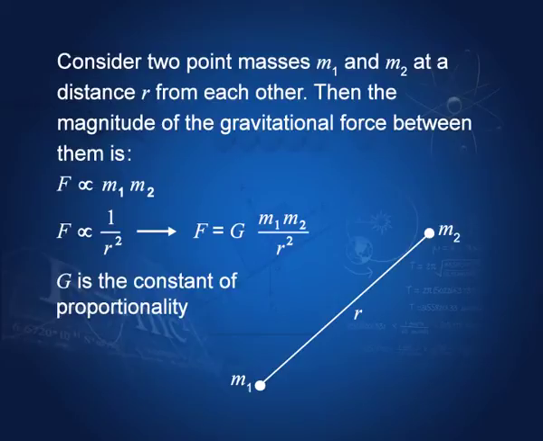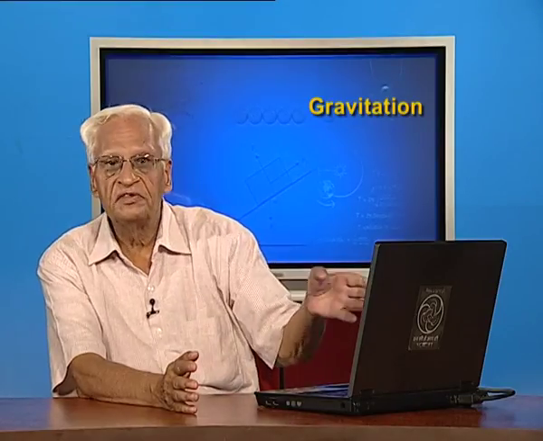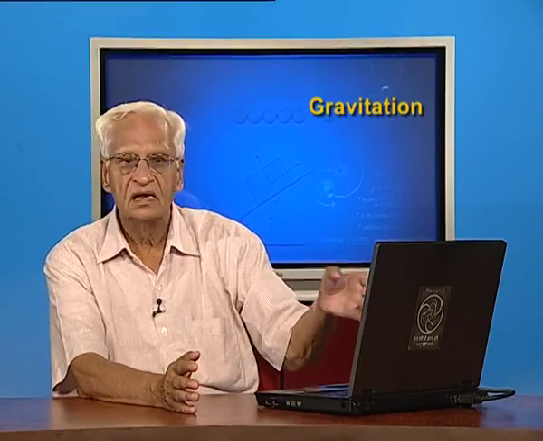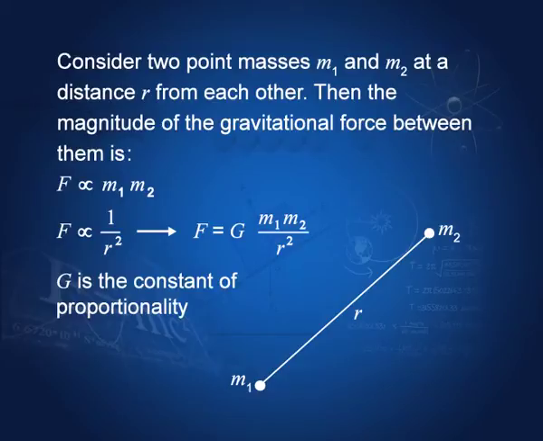Suppose we have mass m1 and mass m2 placed at a distance r. Then the force between them can be written as m1 m2 by r squared, multiplied by a constant G.